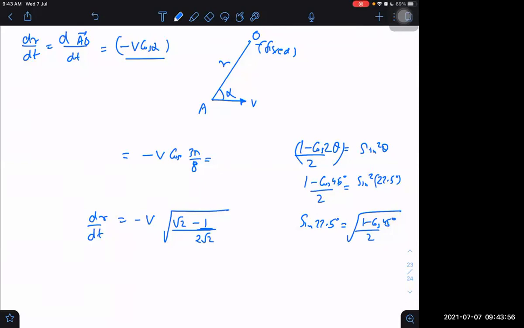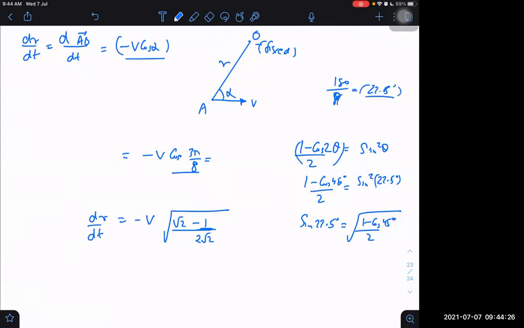But what is cos 3 pi by 8? Not sine 3 pi by 8. 180 by 4 I know is 45 degrees, right? 180 by 8 is 22.5 degrees.